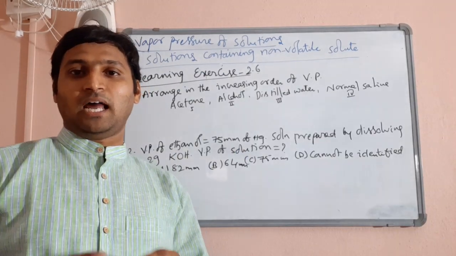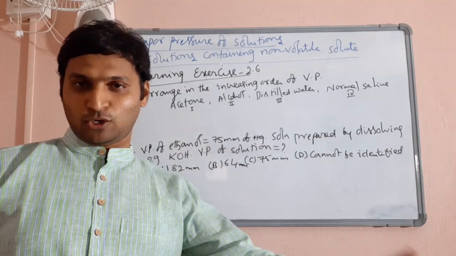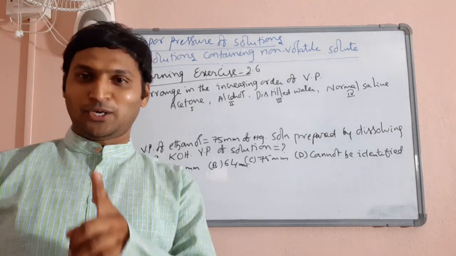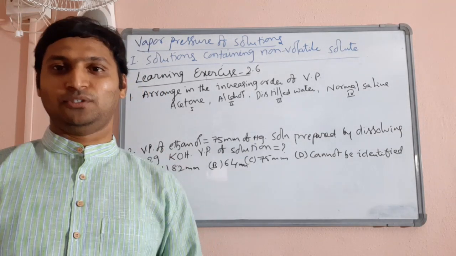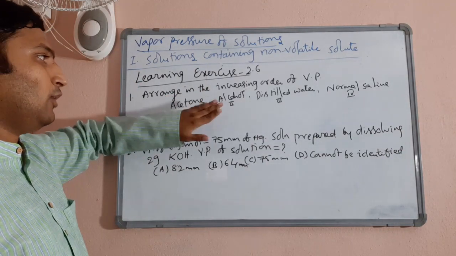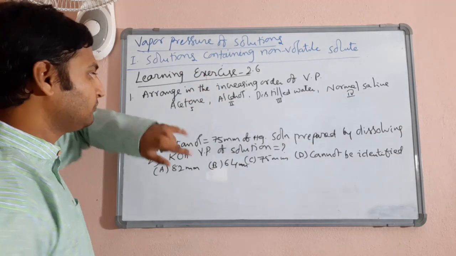We have a small learning exercise with two questions to acknowledge our understanding of the previous concept. Let us answer them. You try to answer them and then get back for the solutions. Okay, the question is: arrange the following liquids in the increasing order of their vapor pressure.